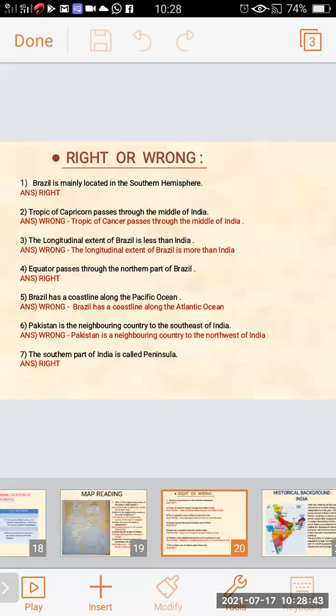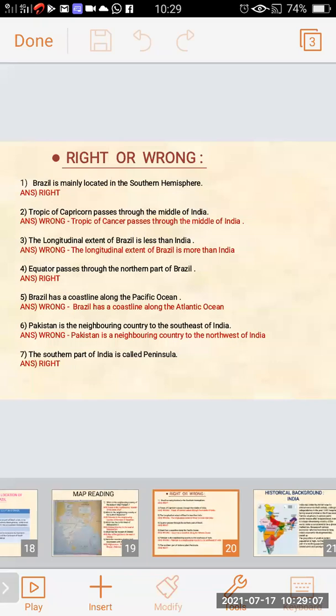Pakistan is a neighboring country of the southeast of India. Wrong sentence. Pakistan is a neighboring country to the northwest of India, not to the southeast of India. The southern part of India is called peninsula. Yes, it's right. The southern part of India is called peninsula.